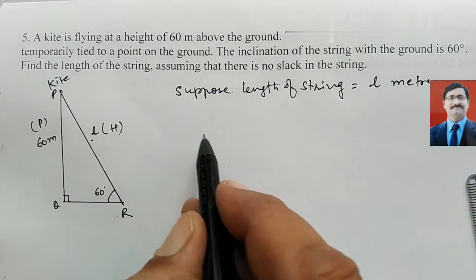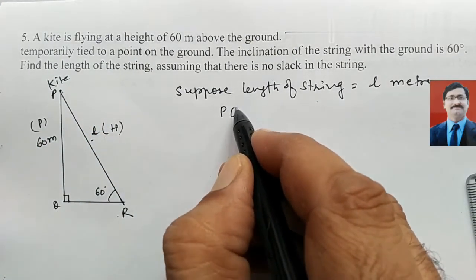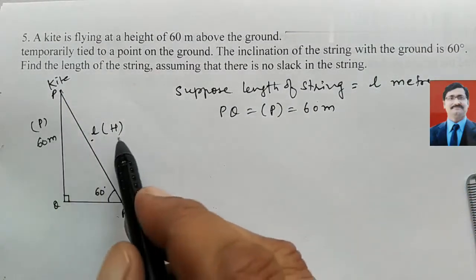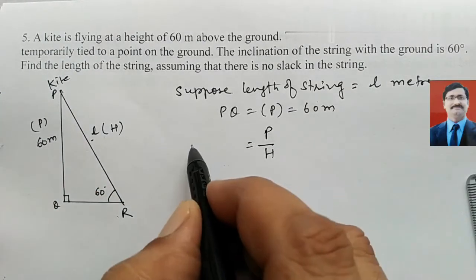Okay, now look here, the perpendicular, this PQ, this height is given to you, that is perpendicular, and this is equal to 60 meter. Now look at perpendicular and hypotenuse, one relation we have, perpendicular upon hypotenuse, this is sine theta.